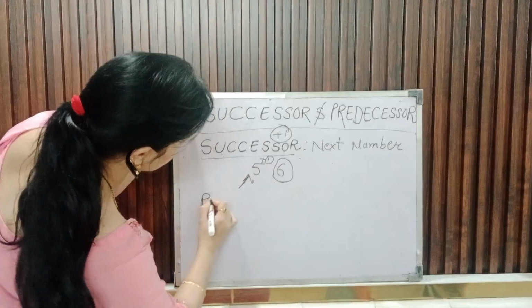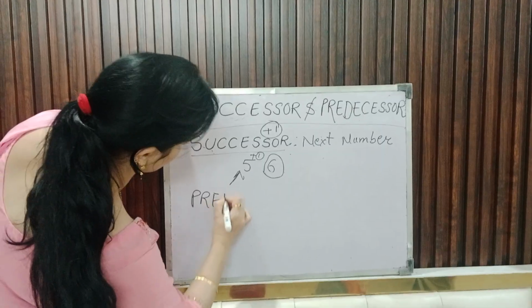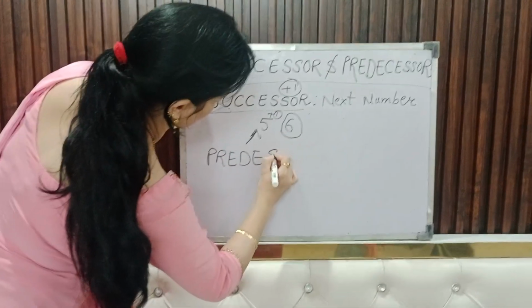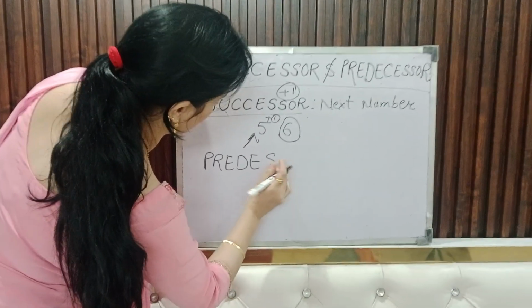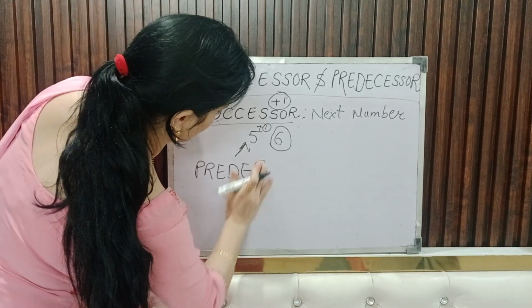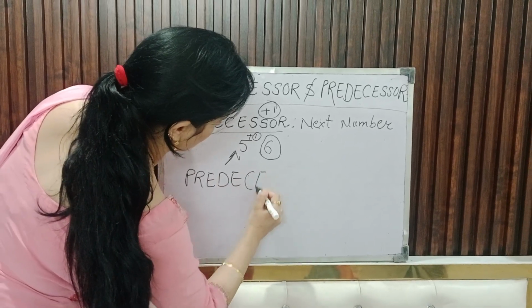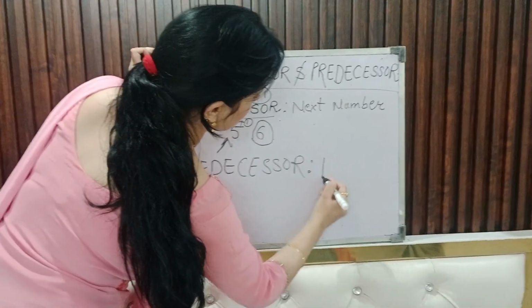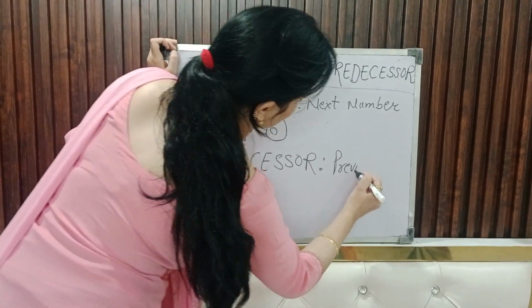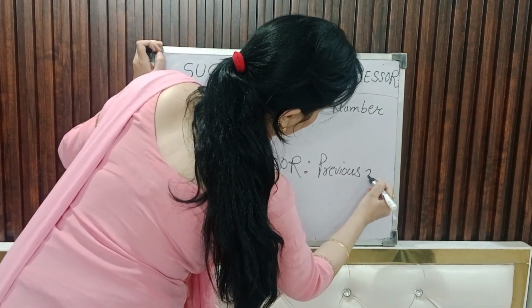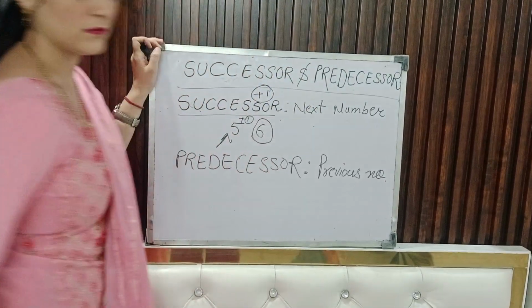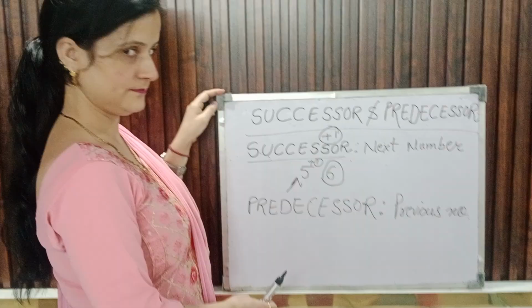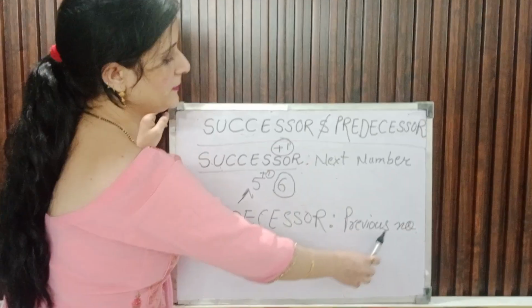Now, predecessor. Predecessor means previous. Predecessor means previous number.